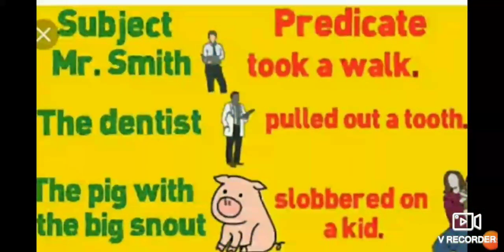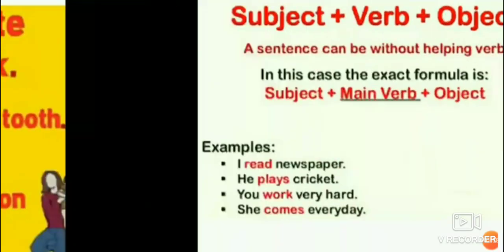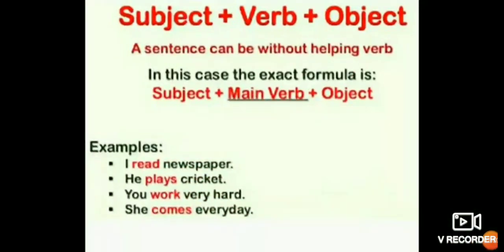See, Mr. Smith took a walk. So Mr. Smith is the subject and took a walk is the predicate. The dentist pulled out a tooth. So the dentist is the subject here, and pulled out the tooth is the predicate. The pig with the big snout slobbered on the kid. See here, this is the subject and this is the predicate. So I think it is very clear to you what is subject and what is predicate, because the students do not know this. So first of all, that should be clear to you all.